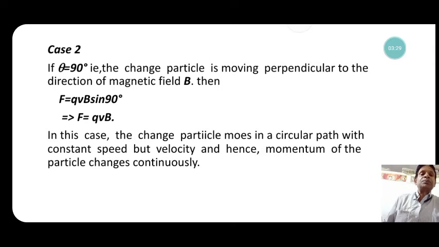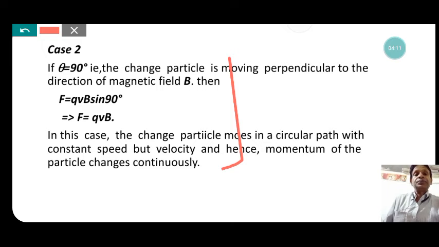In this case, the charged particle moves in a circular path because the force exerted on the charged particle acts as the centripetal force, and the charged particle undergoes uniform circular motion due to the influence of the magnetic force exerted on it. The speed is constant, but the velocity and hence momentum of the particle change continuously because the direction changes continuously, as we know that in uniform circular motion the direction of motion changes but the speed is constant.